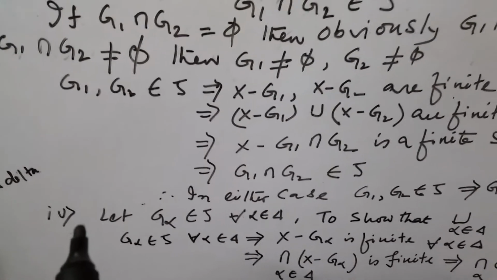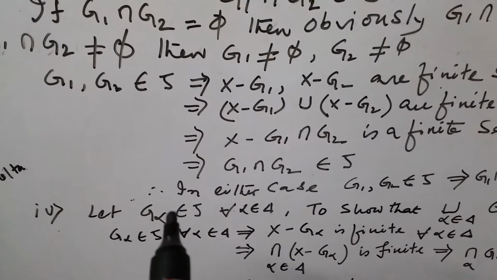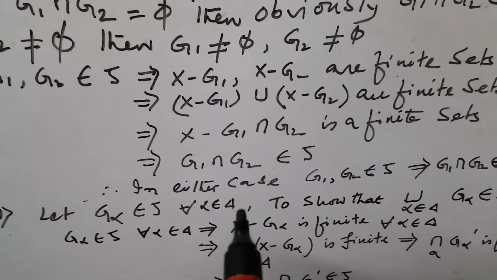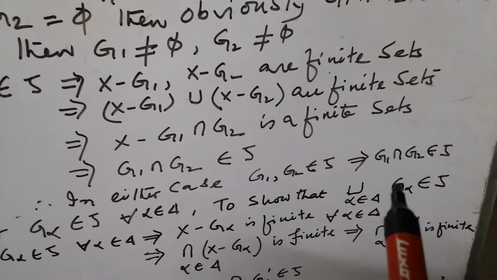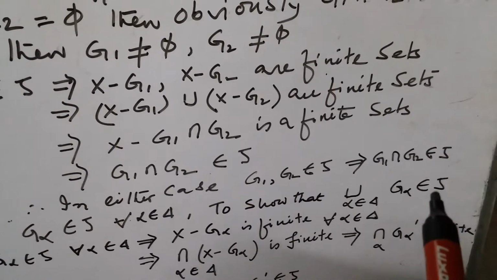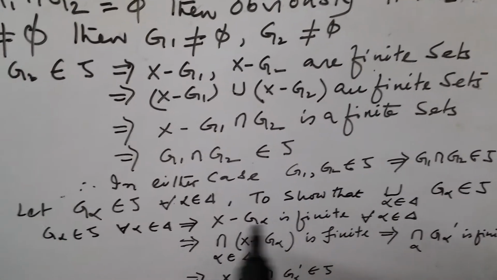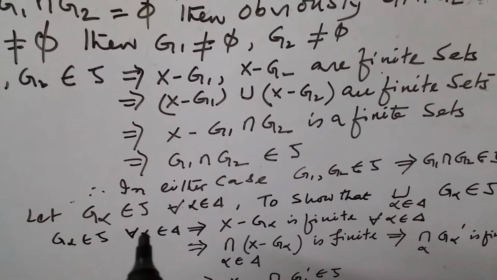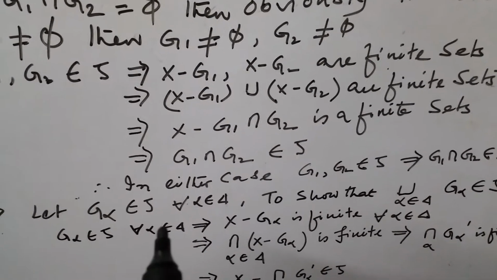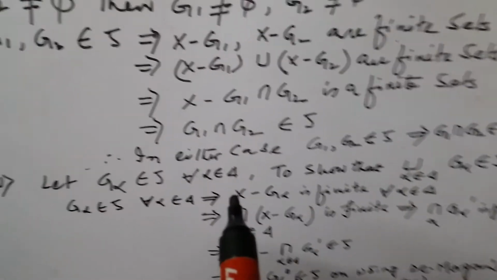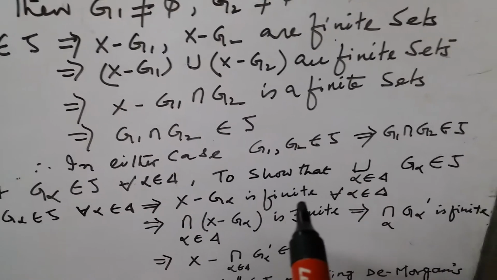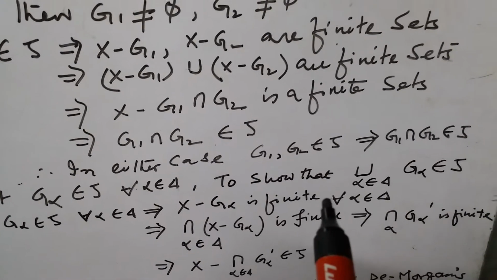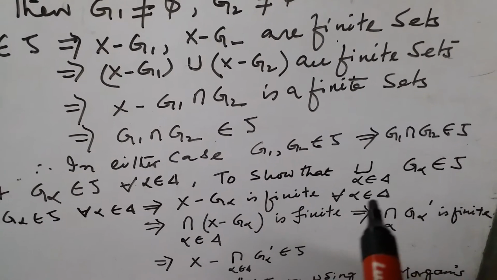Number 4: let G alpha, with alpha belonging to the index set delta, belong to tau. To show that their union of G alpha belongs to tau, this is the condition of topology. Let G alpha belong to tau for all alpha belonging to delta, then its complement is finite. So you can write X minus G alpha is finite for all alpha belonging to delta.